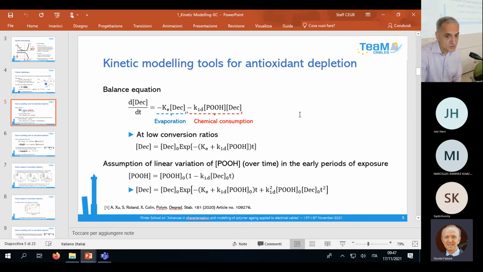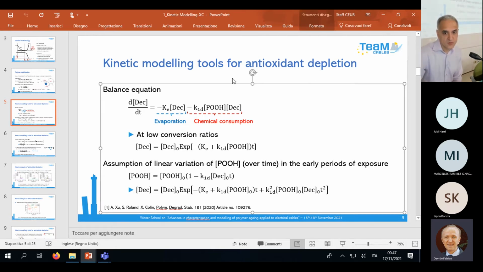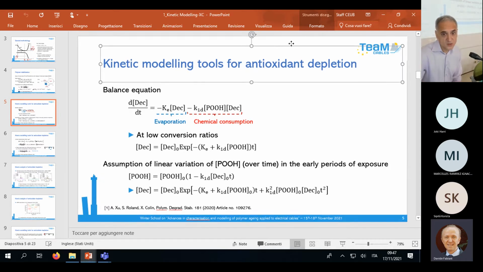It is necessary to add the diffusion of the antioxidant, of course, because it is important. So you introduce Fick's second law with space. For instance, you consider a change in the concentration across the thickness.